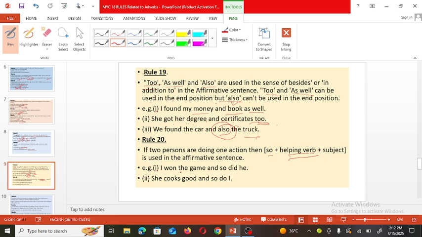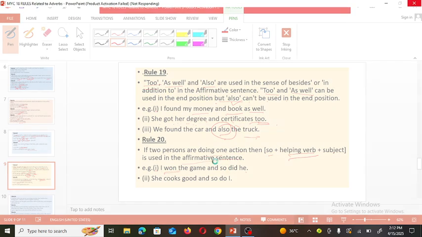Then it is used as an affirmative sentence. For example, I won the game and so did he. I won the game. Its past tense is won. So what helping verb will be there? The sentence is in the simple past tense, and that's why did is used here.